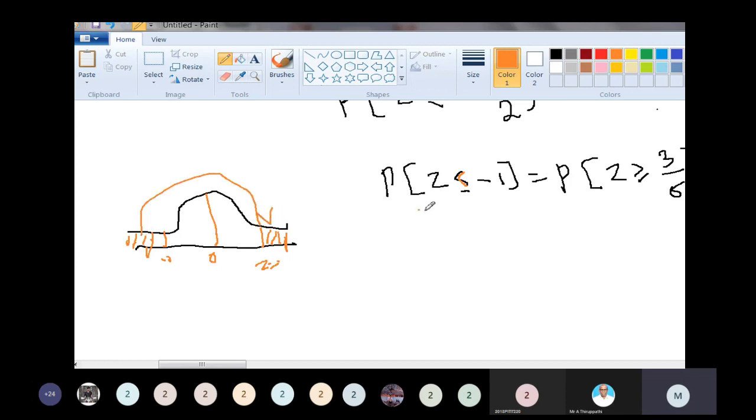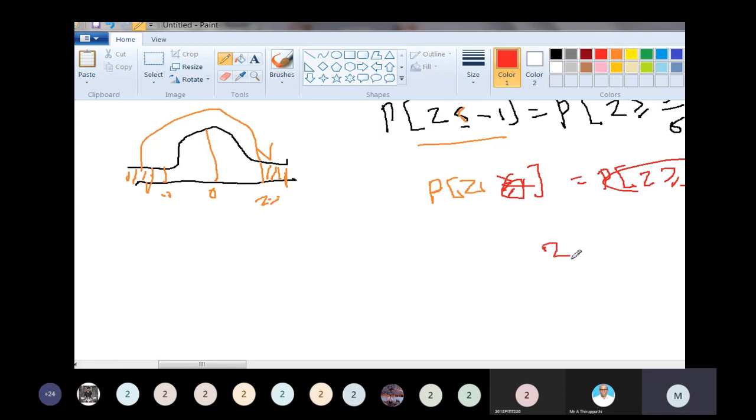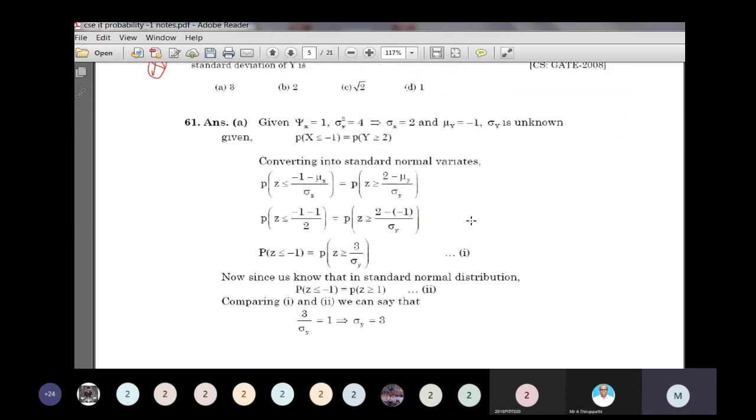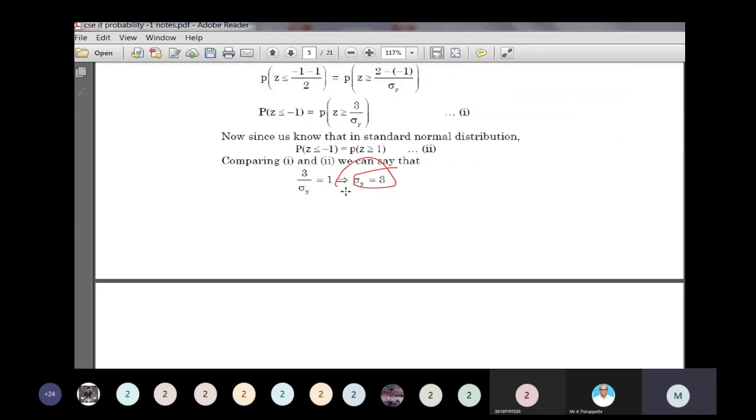So because it is symmetric, P of z greater than or equal to 1 should be equal to P of z greater than or equal to 3 by sigma y. Therefore, 3 divided by sigma y is equal to 1, so sigma y is equal to 3. The standard deviation of y is equal to 3. That is the correct answer.